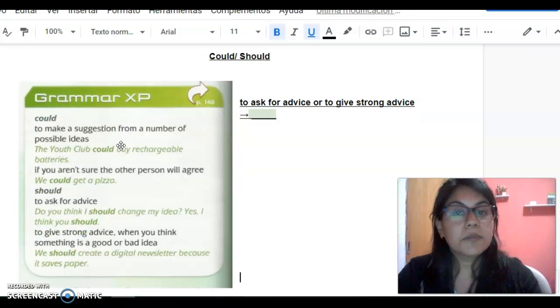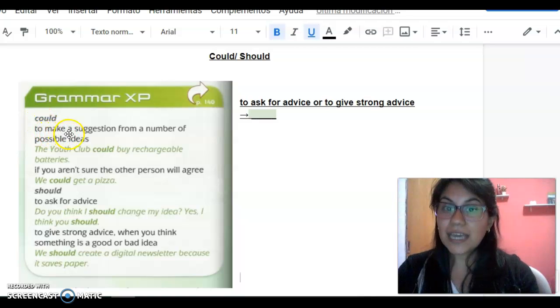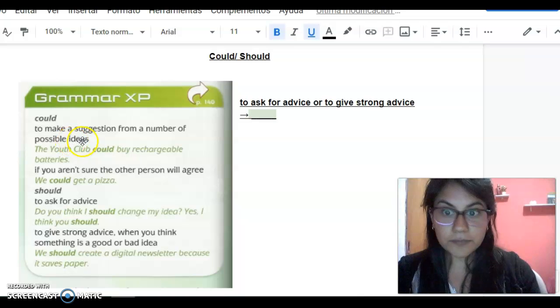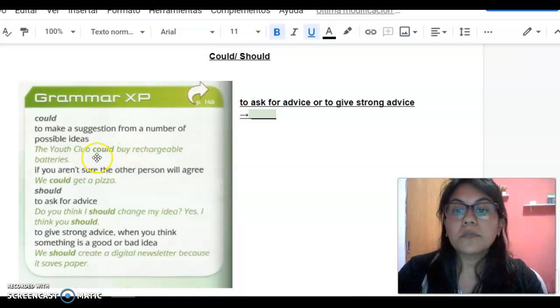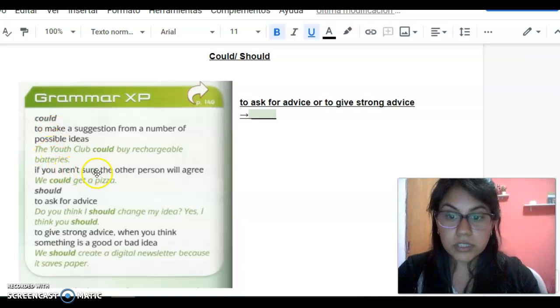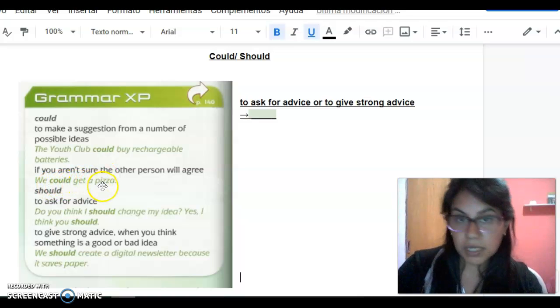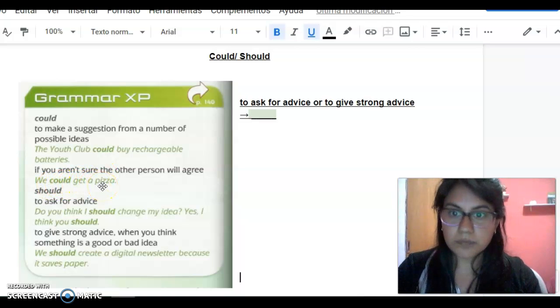And here is the grammatical explanation. We use could to make a suggestion from a number of possible ideas. For example, the youth club could buy rechargeable batteries. And we also use could if you aren't sure the other person will agree. We could get a pizza, like an invitation.